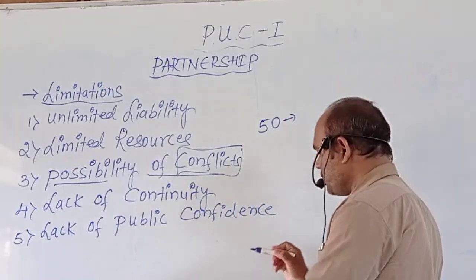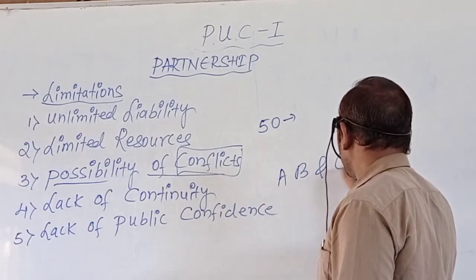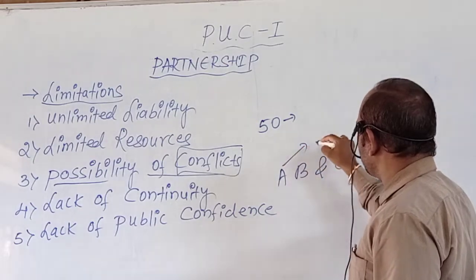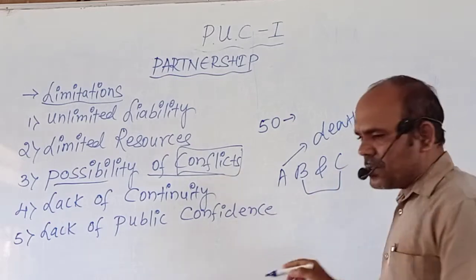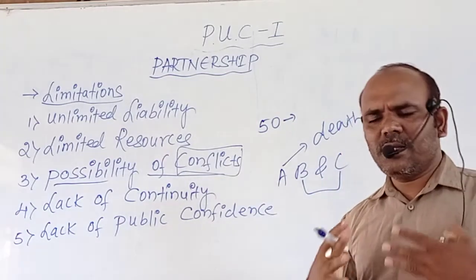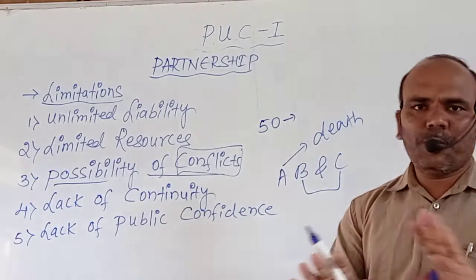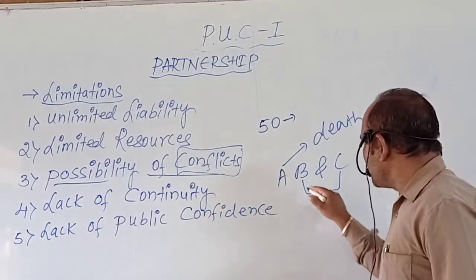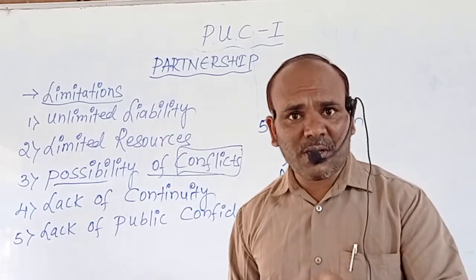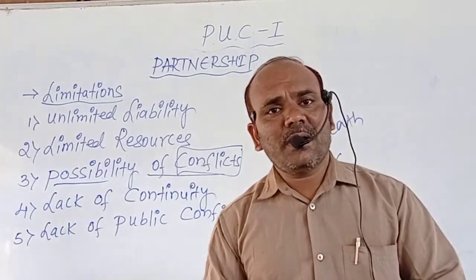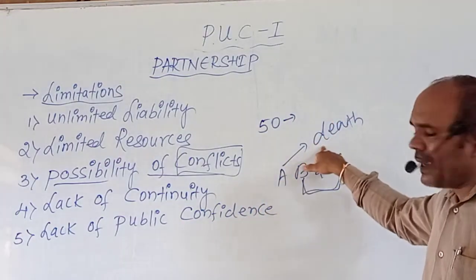Suppose there are 3 partners, A, B and C. There may be chances of death. The remaining 2 partners, if they desire to continue the same business with a fresh agreement, then there is no problem at all. If these remaining 2 partners are not interested to carry on the same business, then that partnership will come to an end because of the death of partner A.